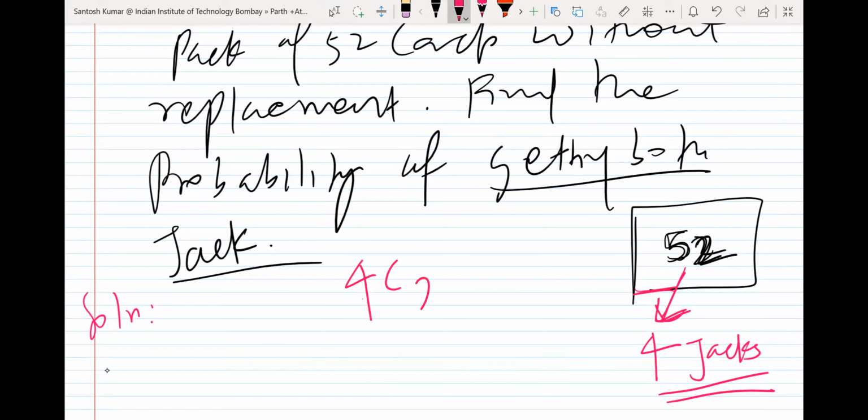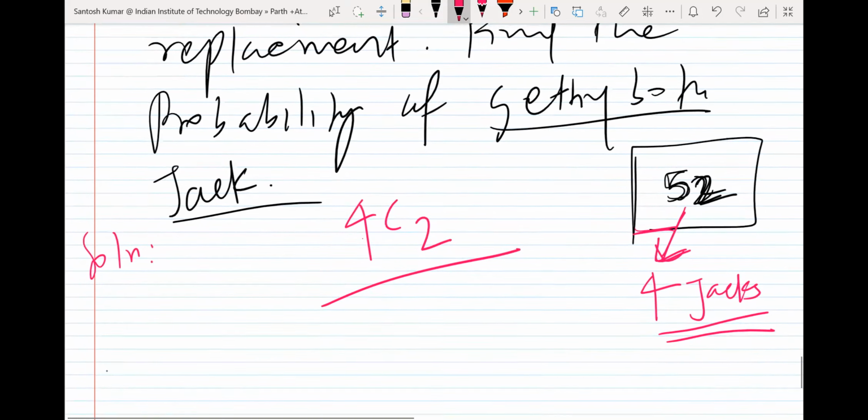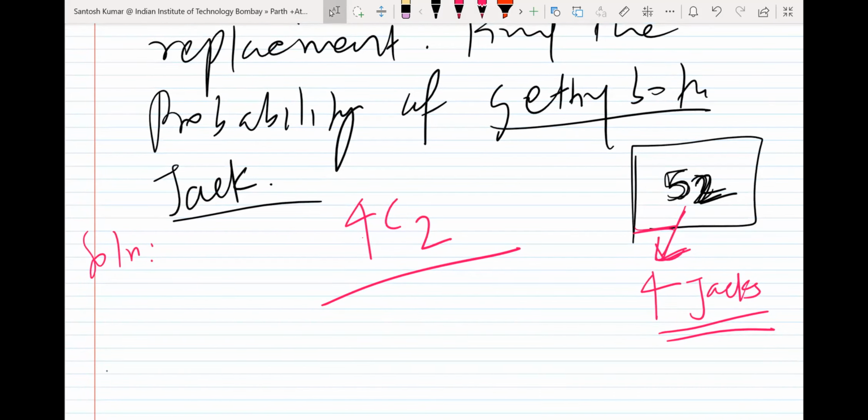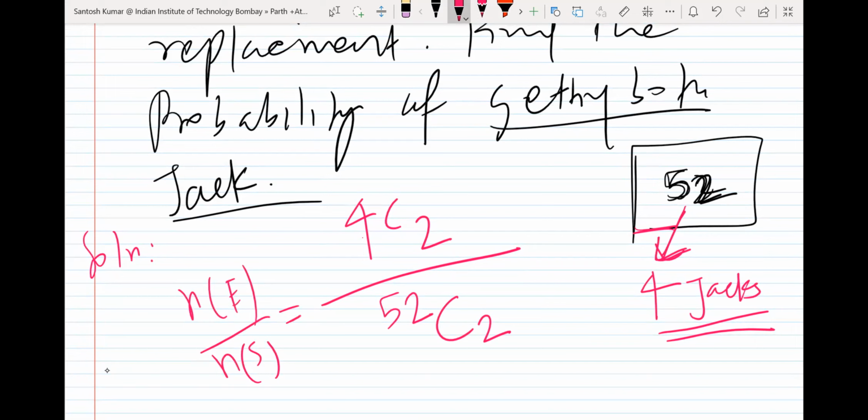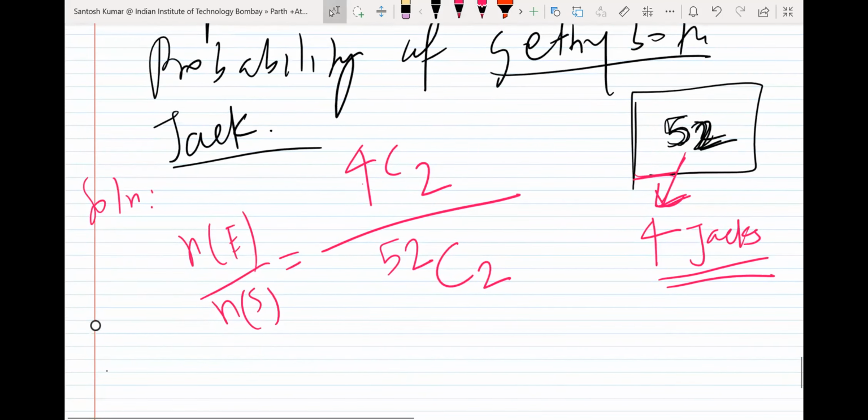तो 4C2, हमारे पास 4 जैक्स टोटल हैं, मुझे 2 सेलेक्ट करना है। एंड अपॉन टोटल कितने कार्ड्स हैं? 52, and I want to select 2 cards. So sample space, the probability, you know this formula, number of elements in E upon number of elements in S. ये होता है ना probability का basic formula.